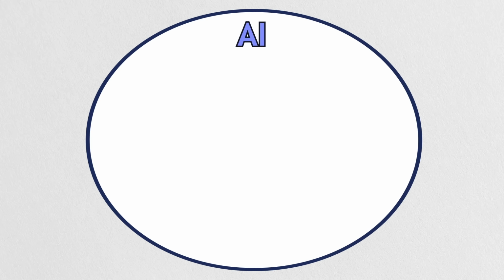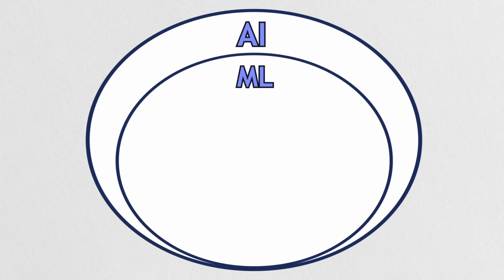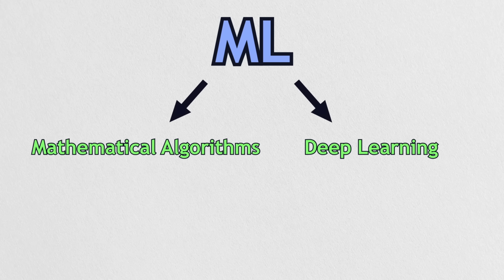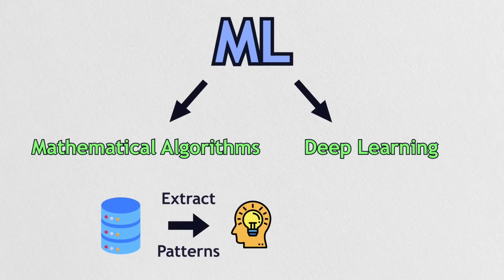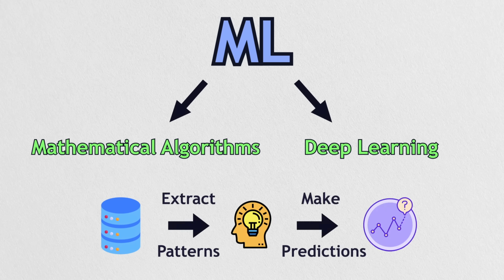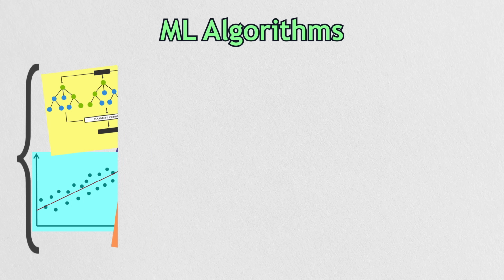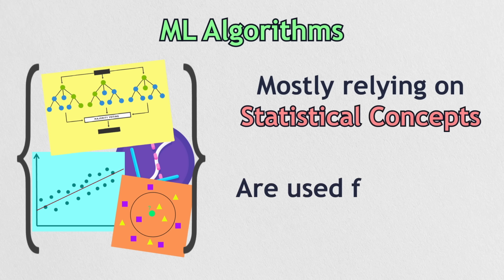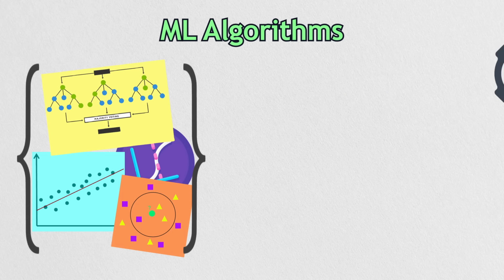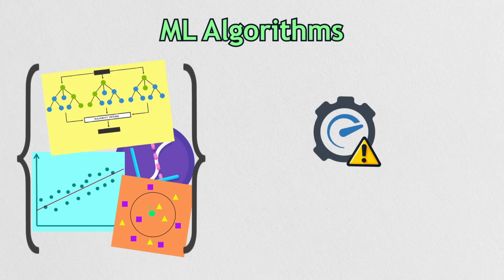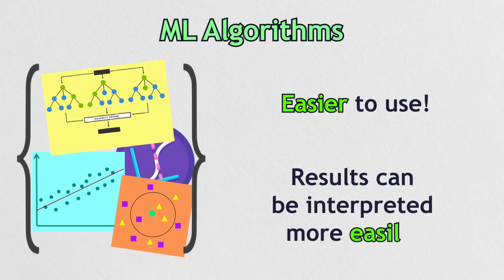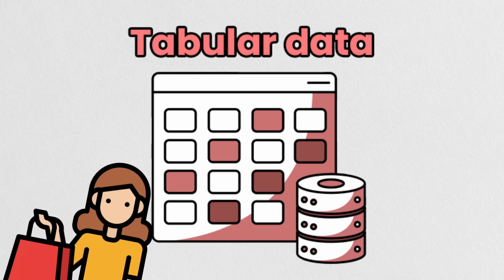Machine learning is a more powerful approach that is a subset of artificial intelligence. Machine learning uses mathematical algorithms, or deep learning, to extract patterns from data sets that can be used to make further predictions. Machine learning algorithms are a set of training algorithms mostly relying on statistical concepts that are used for simpler tasks. Those often have limited capacity for pattern extraction, but are easier to use, and the results can be interpreted more easily. For that reason, ML is often used for working with tabular data like customer data.